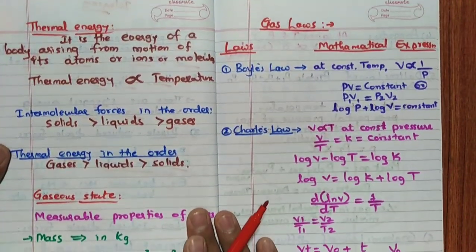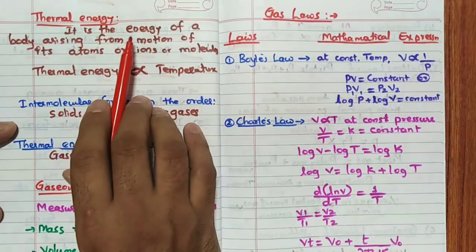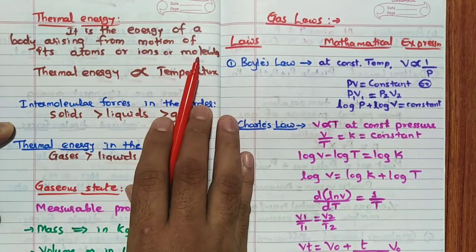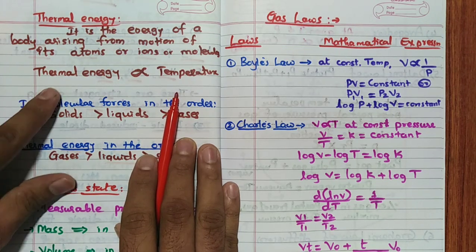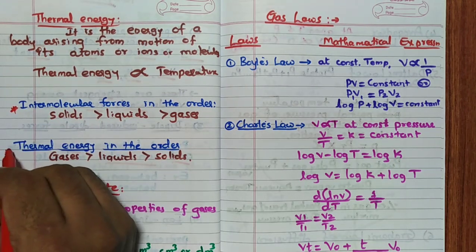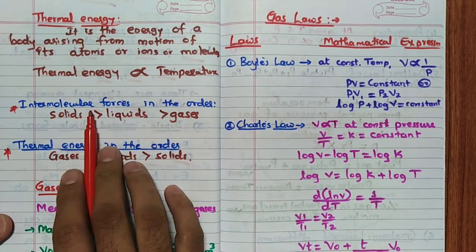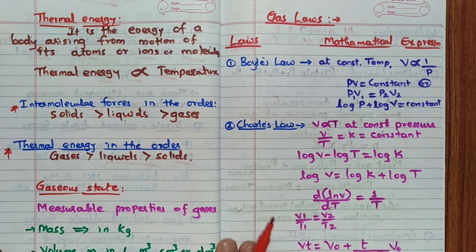Then thermal energy means what? Thermal energy is associated with movement. It is the energy of a body arising from the motion of its atoms, ions or molecules. When you increase the temperature of a gas, the molecular movement increases, hence thermal energy increases. These two points are very important. Intermolecular forces are in the order solids more than liquids more than gases. For thermal energy, gas molecule movement will be more, hence it is more than liquids, than solids.